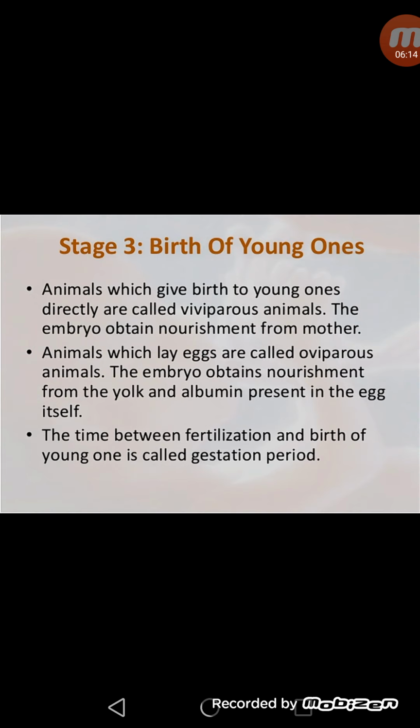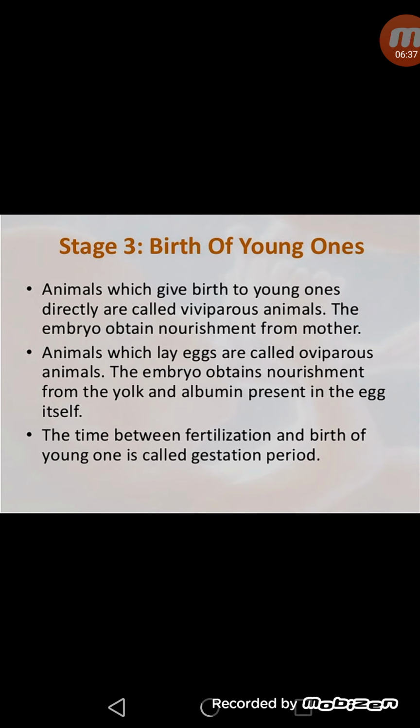On the other hand, if animals lay eggs, they are called oviparous, and in these cases the embryo gets nourishment from the yolk and albumin present in the egg itself. As you can see in the hen's egg, the hen is an oviparous animal. The time between fertilization and the birth of the young one is called the gestation period.